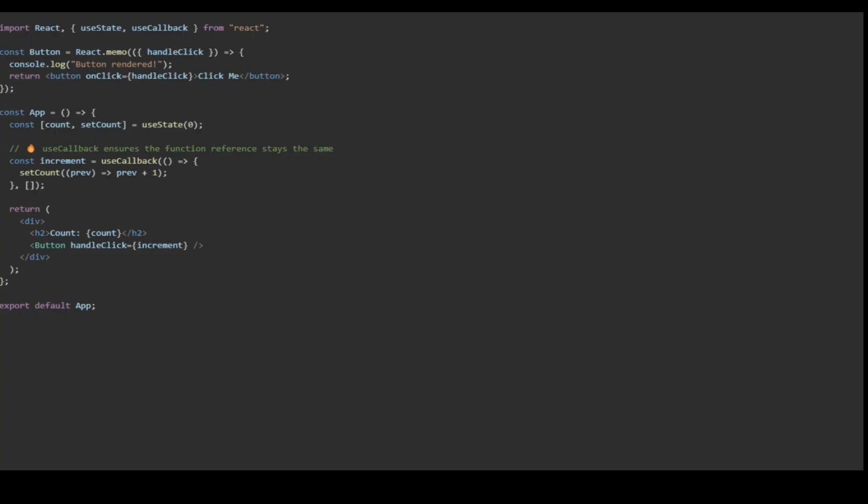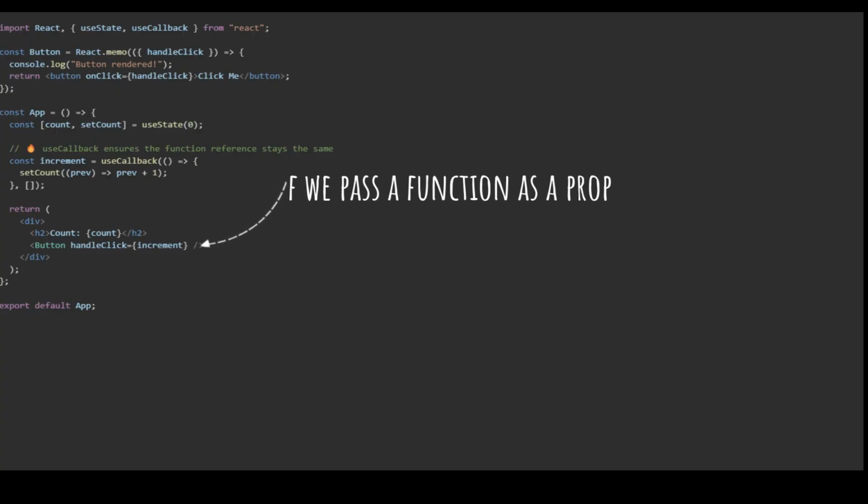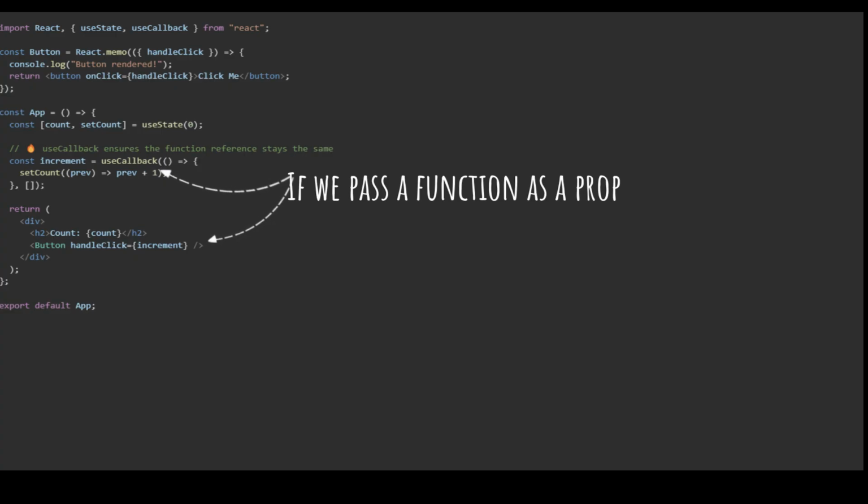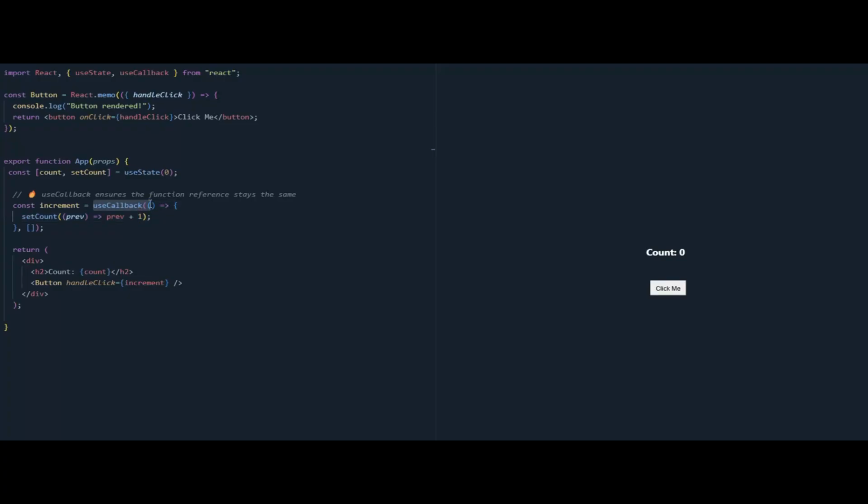When to use useCallback. If we pass a function as a prop, React recreates it on every render, causing unnecessary re-renders of child components. useCallback prevents this. Passing functions to child components? Wrap them in useCallback to prevent unnecessary re-renders.